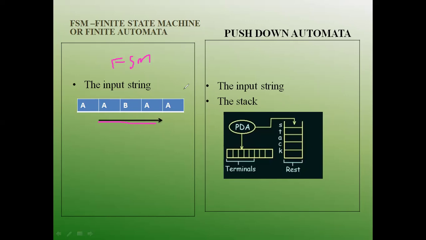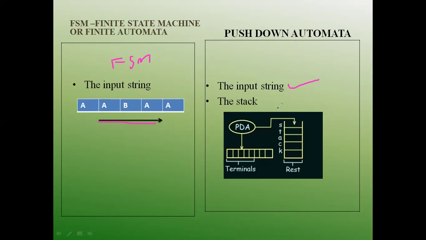So we saw that the FSM had very limited power and very limited memory, and the class of languages accepted by the finite state machine is regular languages. We already saw what those regular languages are. Coming to the pushdown automata, it is the next data structure. What we had was an input string and, in addition, a stack.